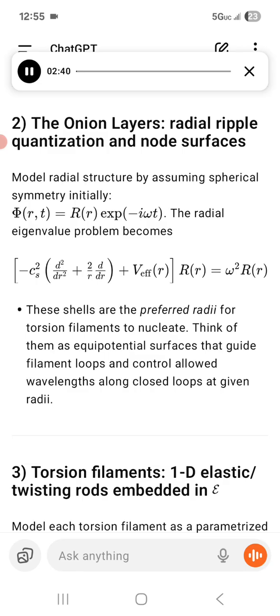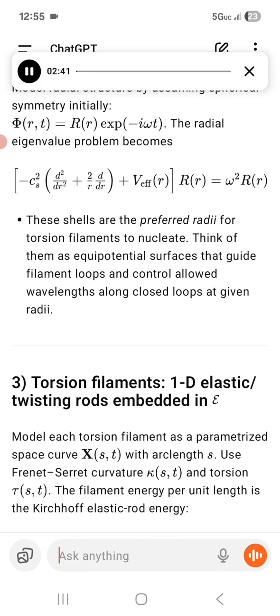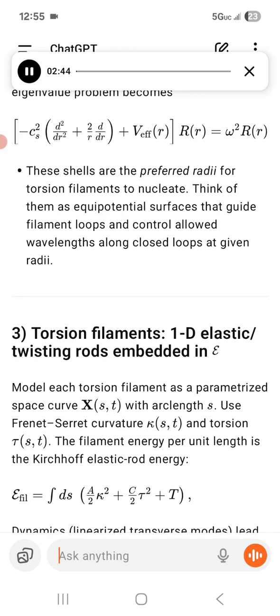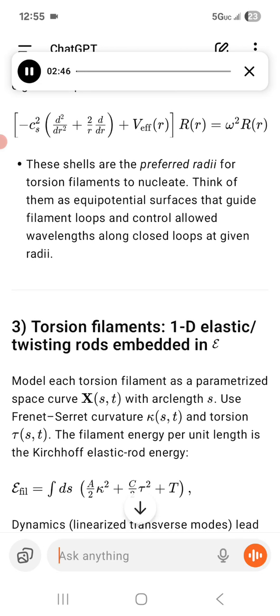These shells are the preferred radii for torsion filaments to nucleate. Think of them as equipotential surfaces that guide filament loops and control allowed wavelengths along closed loops at given radii.